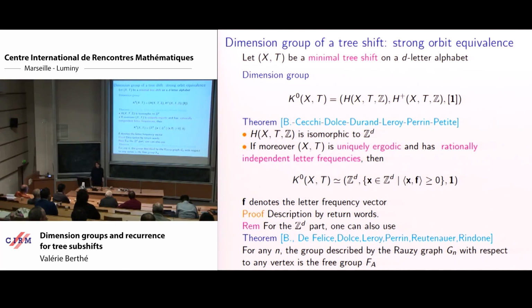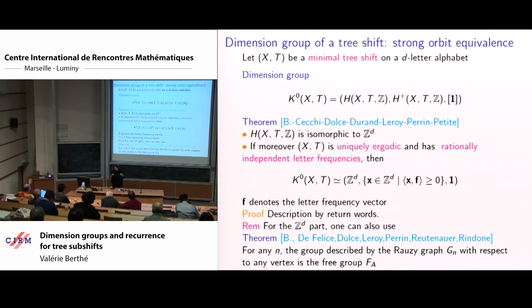So we use the description by Rauzy words. But there are several possibilities. You can play with Rauzy graphs, you can play with Rauzy words, you can play with Rokhlin towers. There are a lot of ways of looking at this. Here I stress that the group described by the Rauzy graph is the free group for every step. It's also another way of seeing that you can describe your dimension group via cycles that you see in the Rauzy graph.